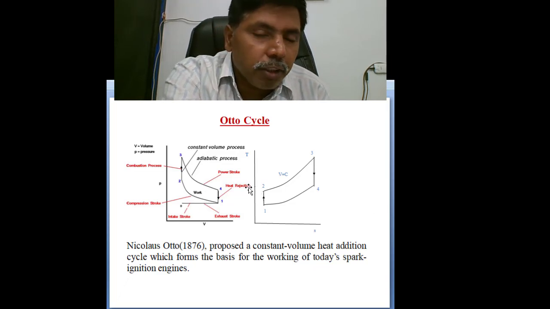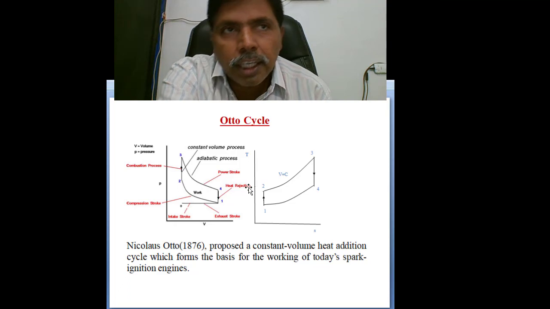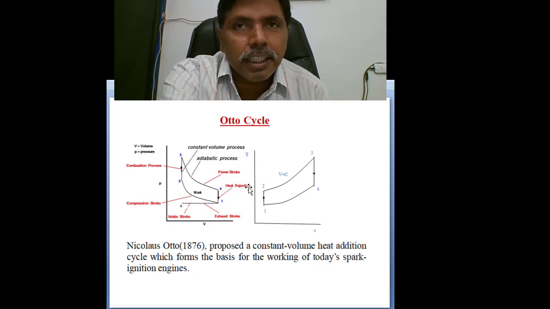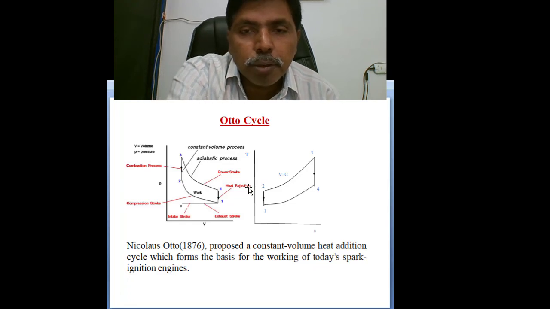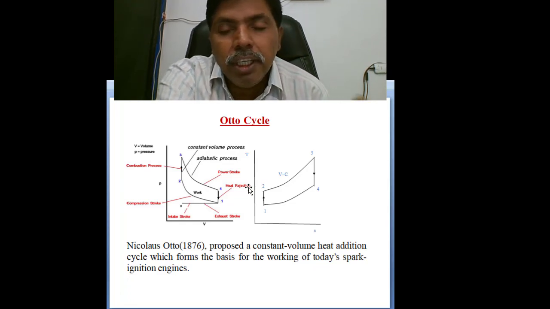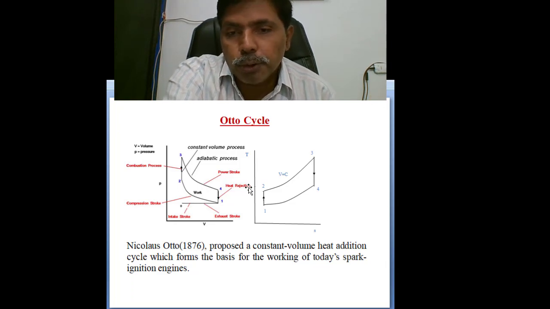The main difference between the Otto cycle and the Carnot cycle is only in heat addition and heat rejection. In the Carnot cycle, heat addition and heat rejection are by isothermal process. In the Otto cycle, heat addition and heat rejection are by constant volume process.